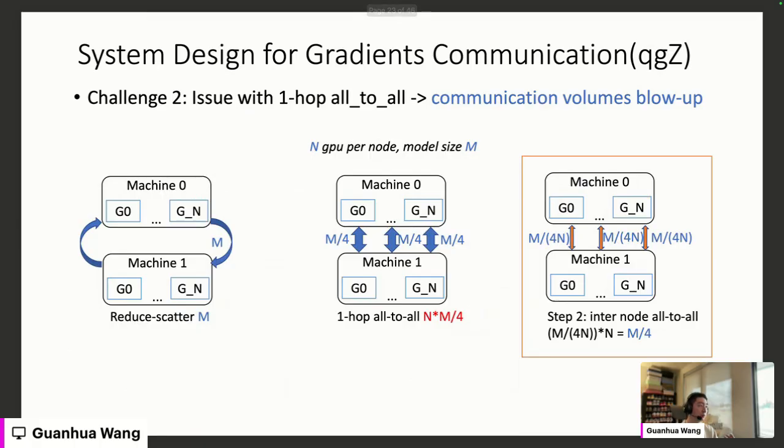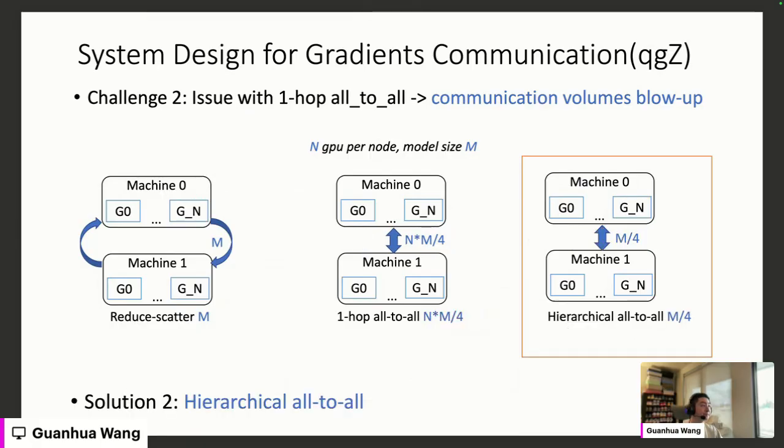After that, we do the inter-node all-to-all. Here, each GPU only needs to send out M over 4n data. So in total, each node only needs to send out M over 4n times n, which is M over 4 data. By doing this two-step all-to-all instead of one hop, we can remove this communication volume blow-up issue.